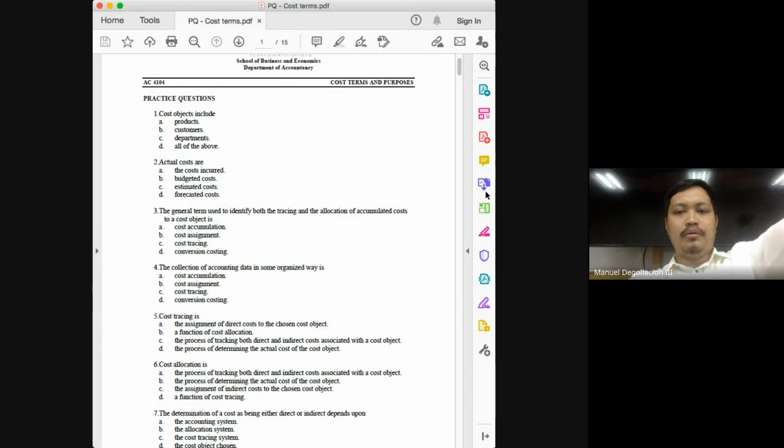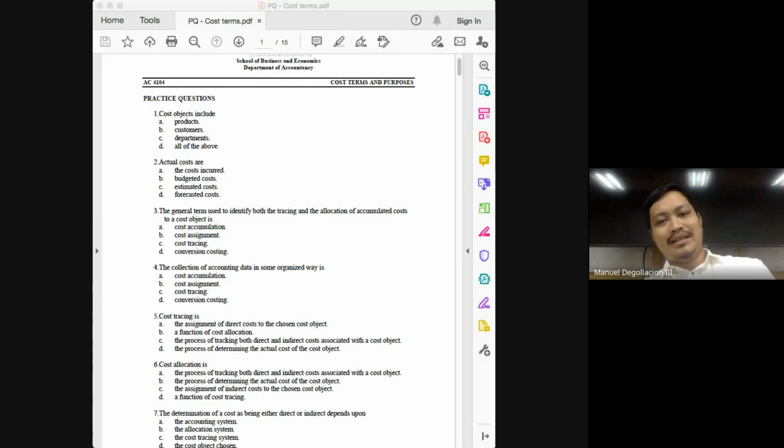Let's start with number one. The first question there basically asks you for the definition of what a cost object is. This question could have been crafted better, class. From the way the question was made, it's very obvious that the answer here would be letter D. And there's no reason for you to get this wrong.